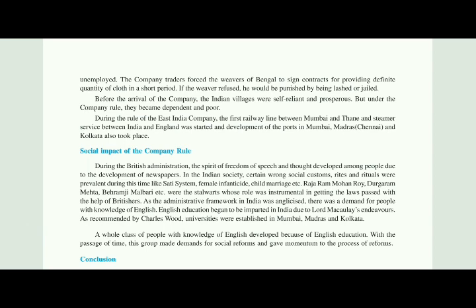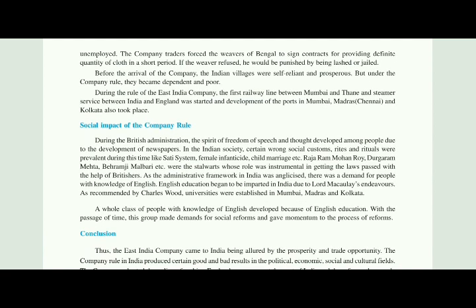Next paragraph. During the rule of the British East India Company, the first railway line between Mumbai and Thane and a steamer service between India and England were started, and development of ports in Mumbai, Madras and Kolkata also took place. As we have seen, under Dalhousie the first railway line was started between Mumbai and Thane, the steamer service between India and England was started, and there was development of ports like Mumbai, Madras and Kolkata. Now moving towards the next topic, which is the social impact of company rule.